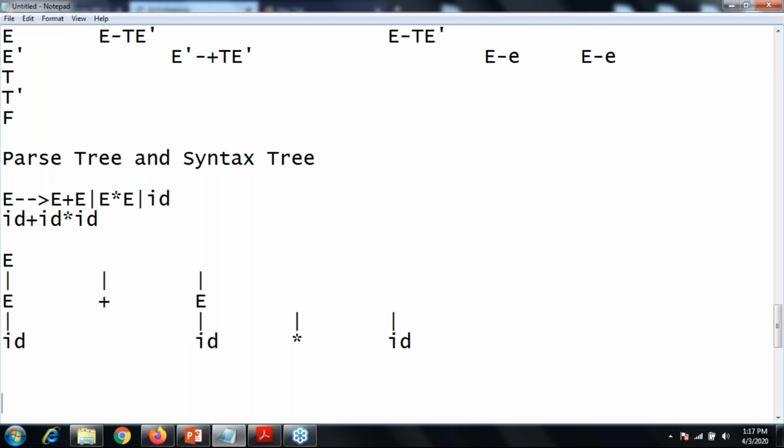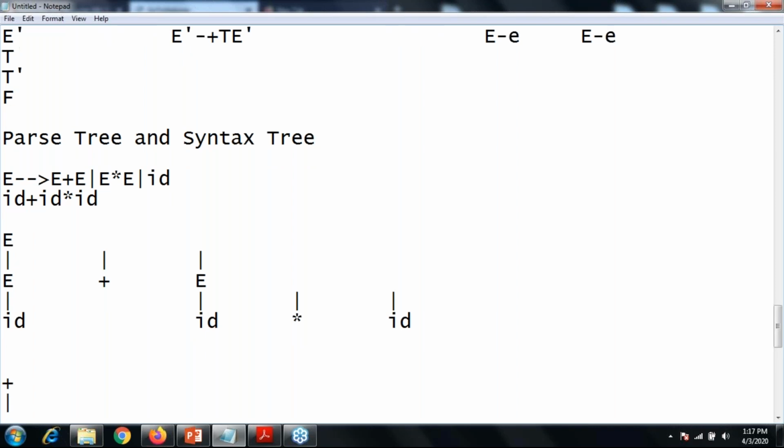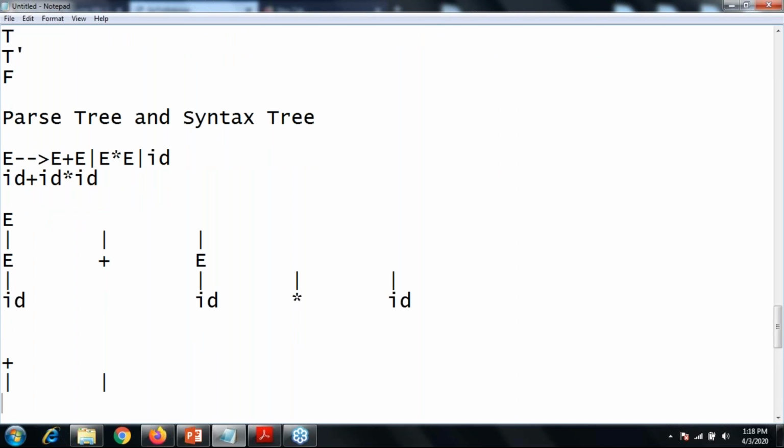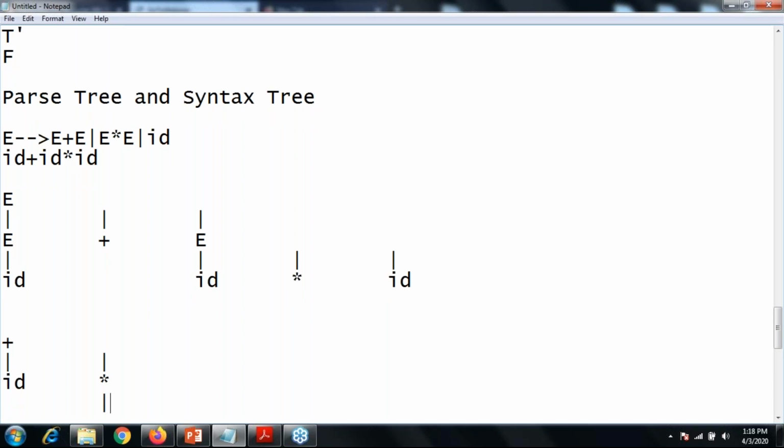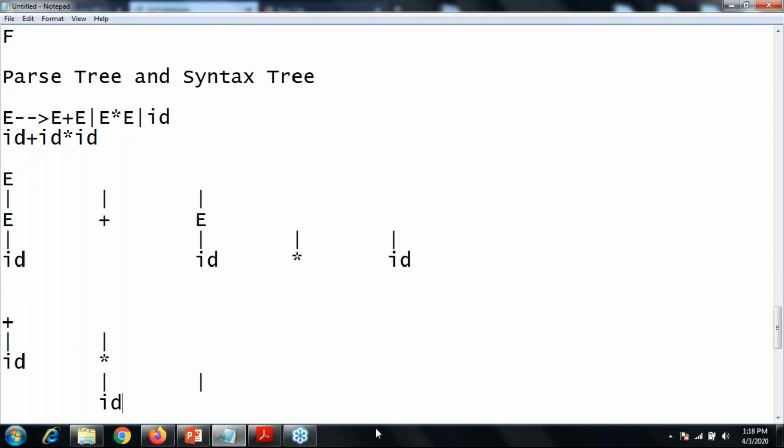For the same example, you just need to start with the plus symbol. Your plus can generate id as well as another node, that is star, and your star can generate two ids as well. If it is something like this, you can better identify what I want to discriminate.